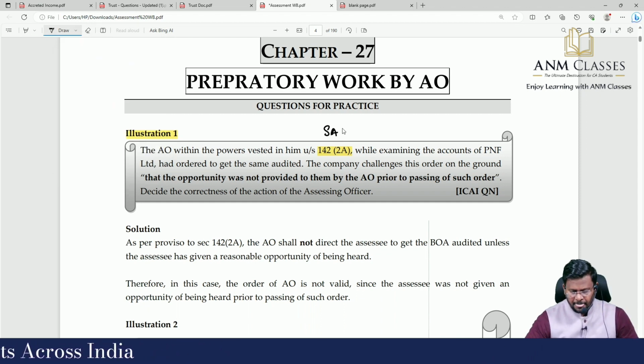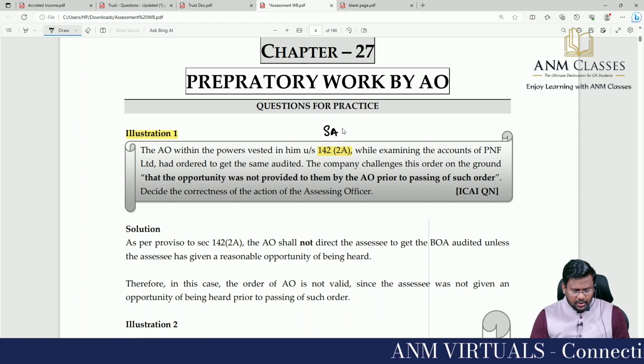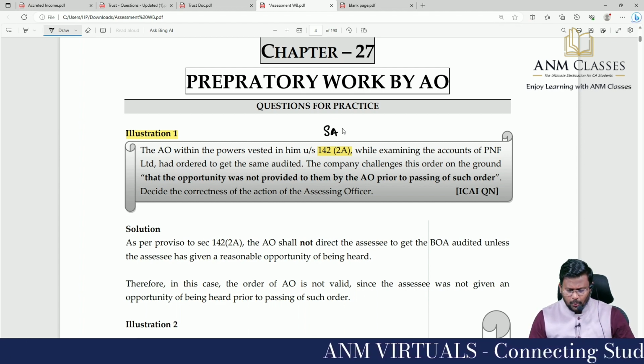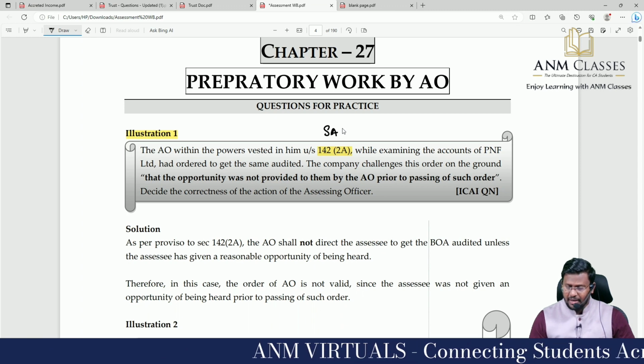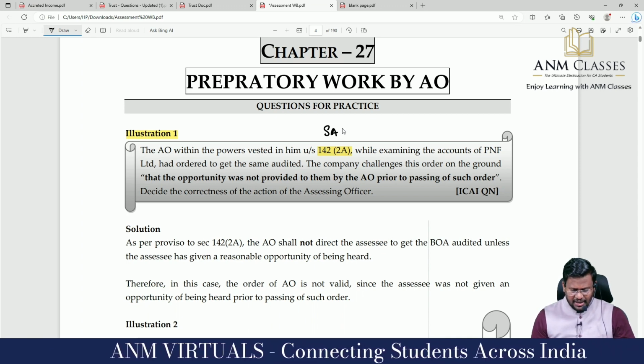Special audit. While examining the accounts of PNF Limited, had ordered to get the same audited. Company challenged this order on the ground that opportunity was not provided to them by the AO prior to passing of such order. Decide the correctness of the action of the AO.